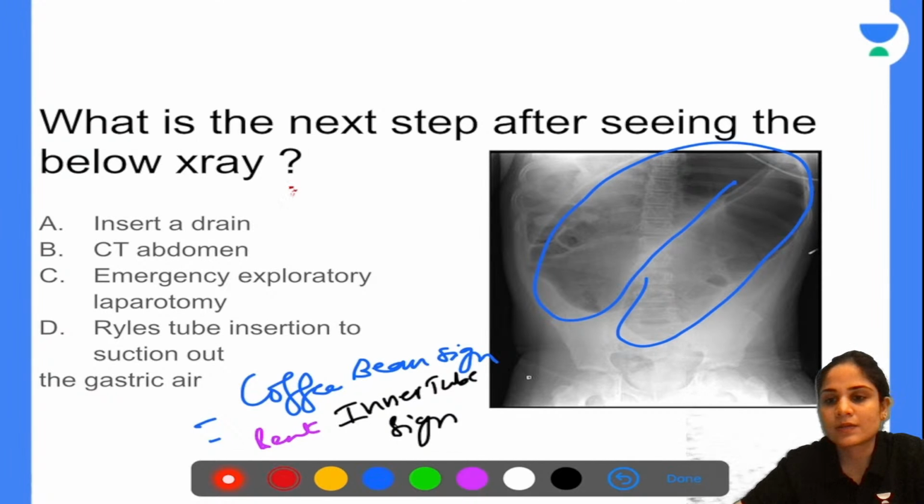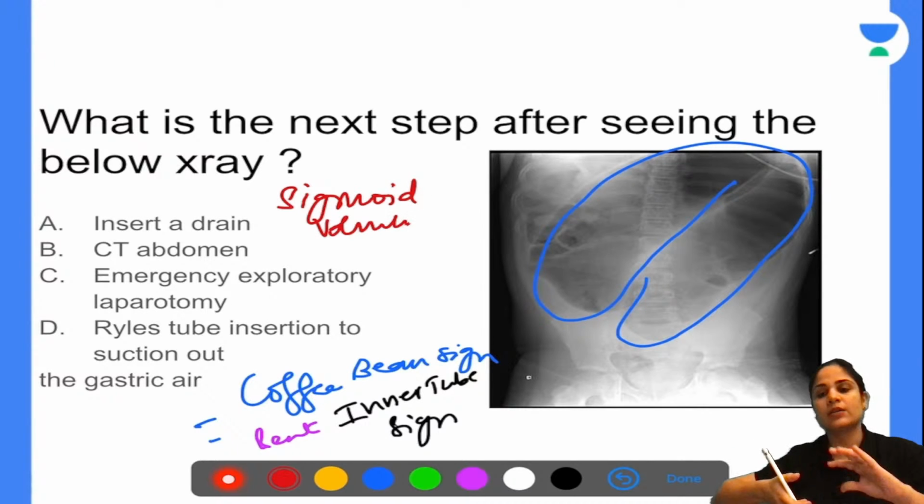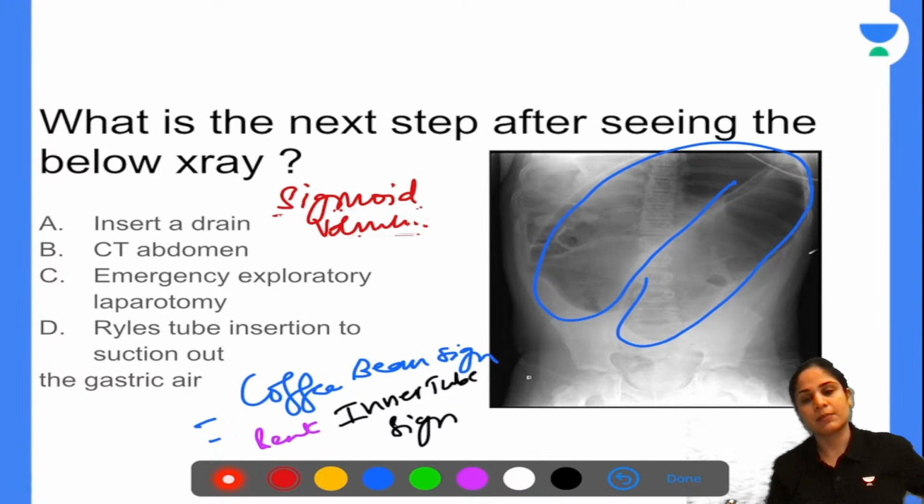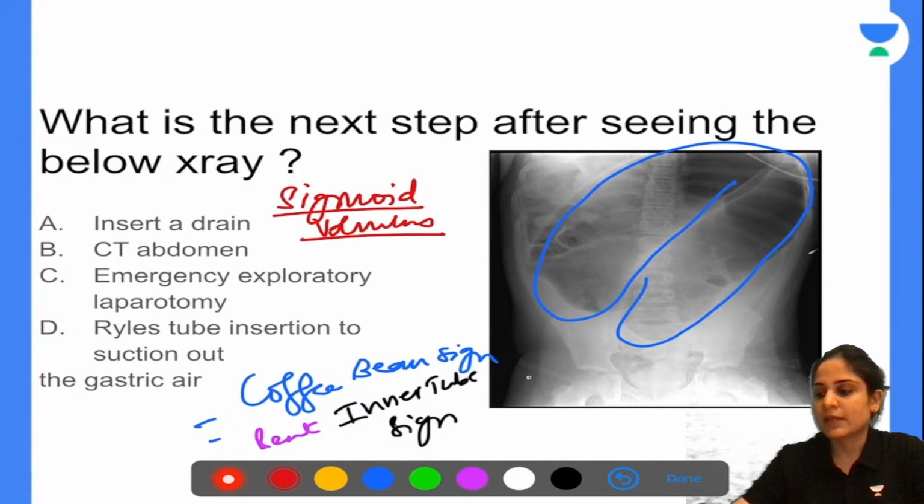And the treatment for this is nothing but emergency exploratory laparotomy, so that you can untwist the volvulus and you can decompress the bowel. Okay. Now, many of you are saying CT abdomen. You have already got the clear diagnosis from the X-ray. There is no point doing another radiological investigation. So no. Insert a drain, that is not going to take care of the twisting of the bowel.